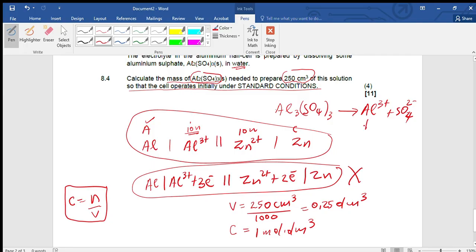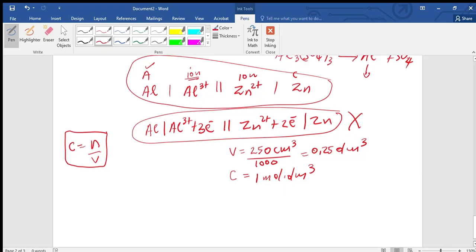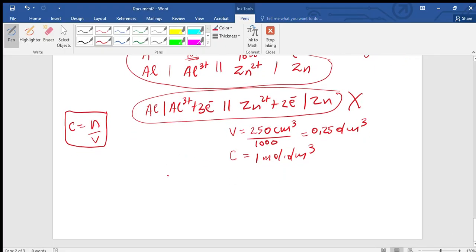So the concentration is of the aluminium ion, under standard condition. Let me write it here: aluminium sulfate. Then we put the aluminium sulfate in water and it forms aluminium 3+ ions, because aluminium is in group 3, plus SO4 2-.